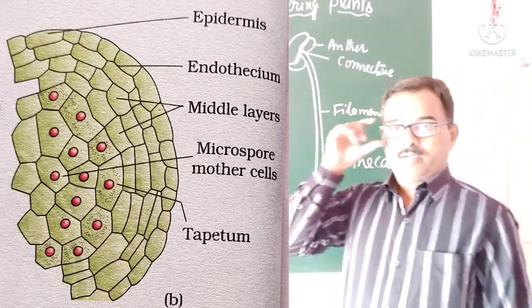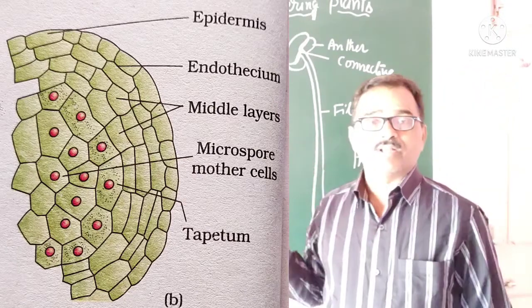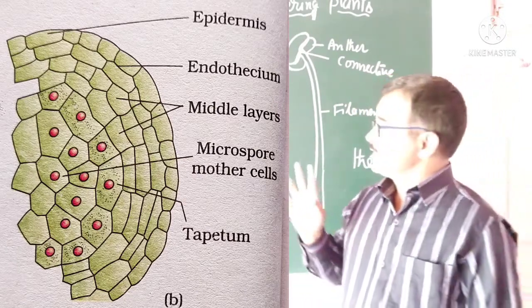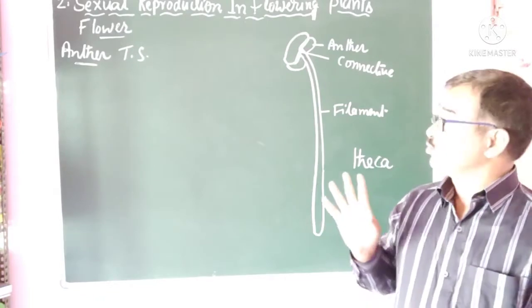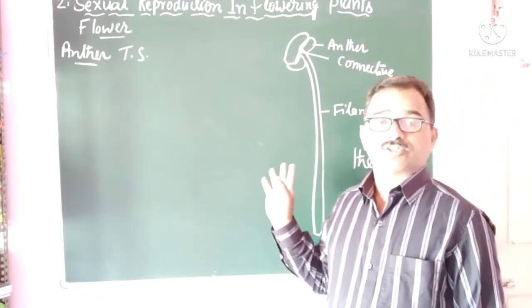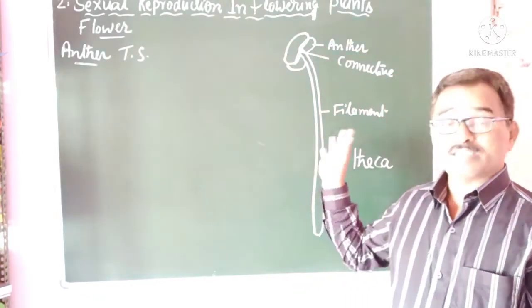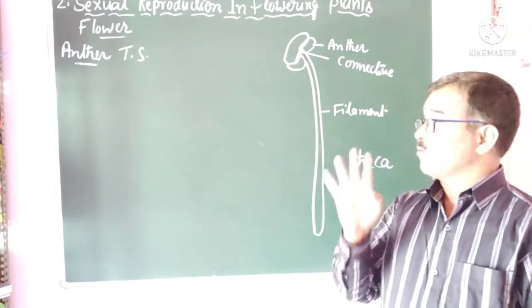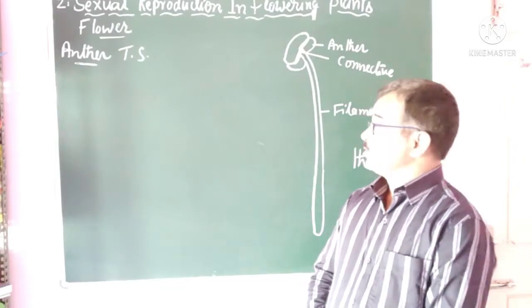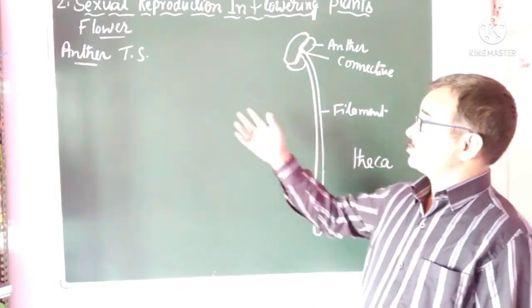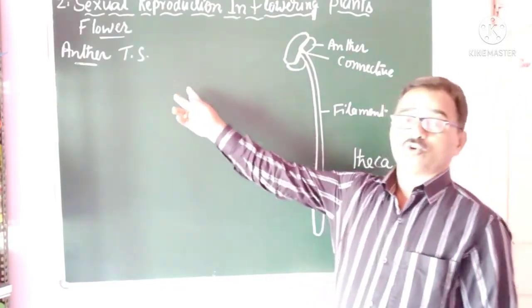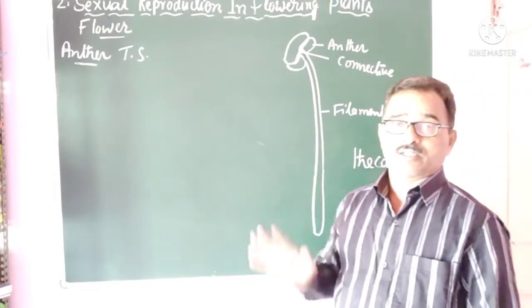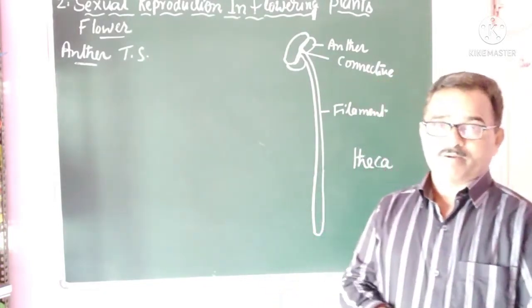Regarding this stamen, there is one familiar question in your examination, that is: describe the structure of a matured anther, or describe the structure of TS of anther or microsporangium, for 5 marks. This question is always common. If they ask it, you have to explain the whole microsporangium structure, starting from the stamen and anther, with a diagram.